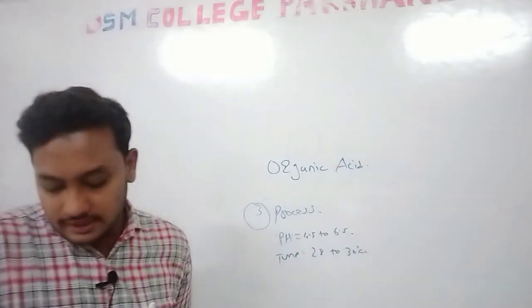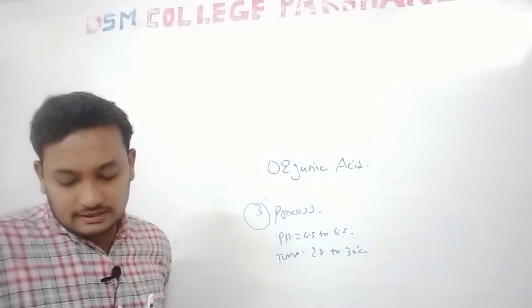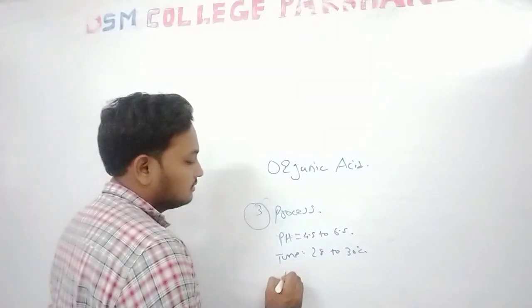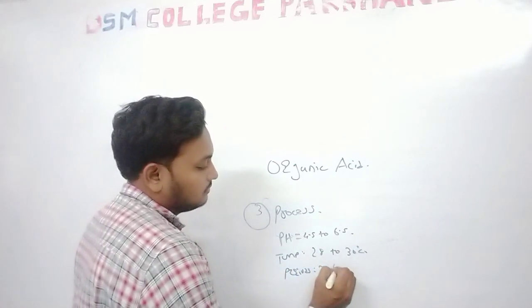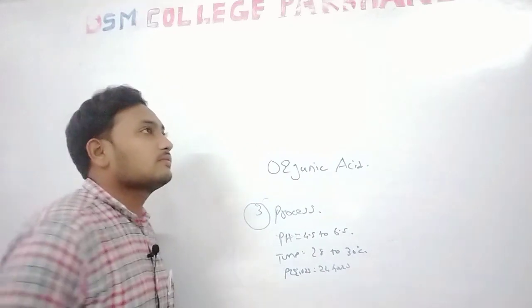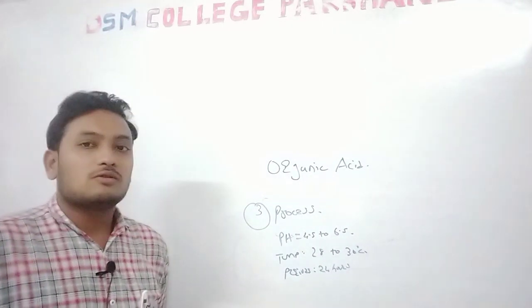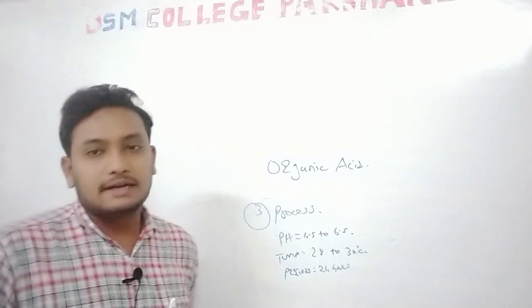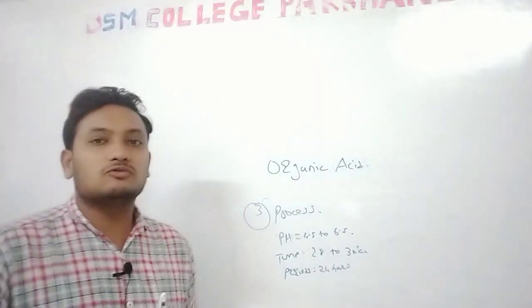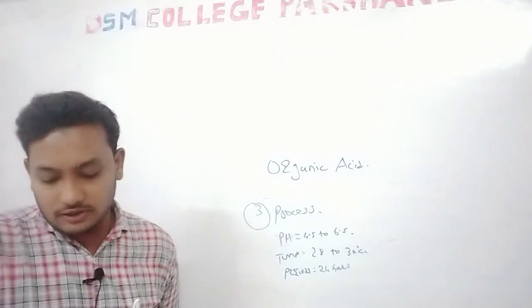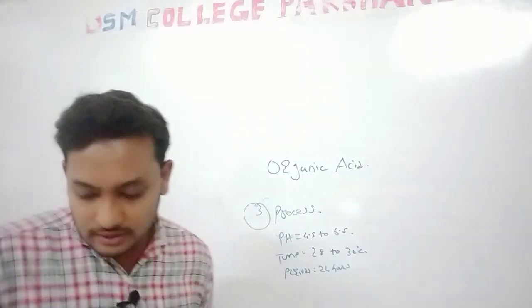And how much time? About 24 hours. 24 hours are required for the production of gluconic acid. It is also important that a higher amount of O2 is required for enhancing the gluconic acid yield.